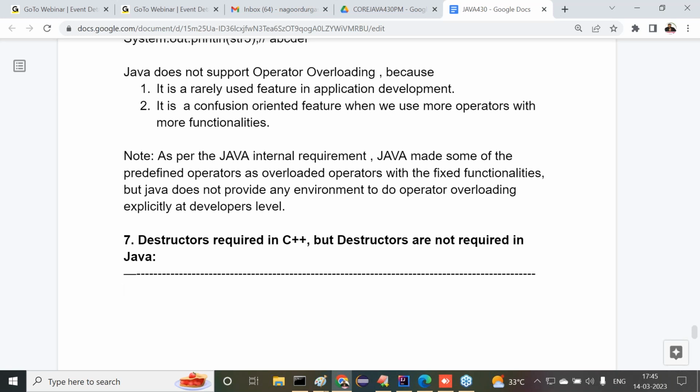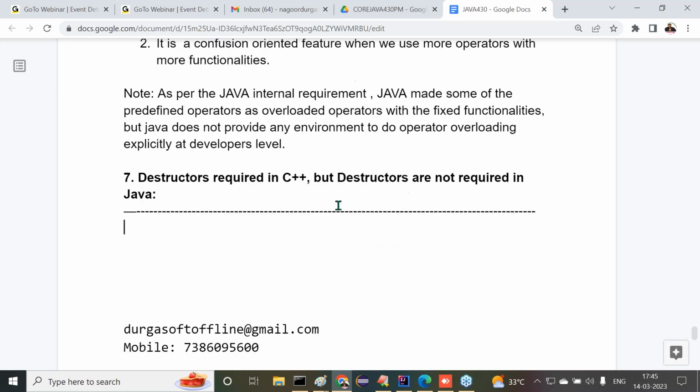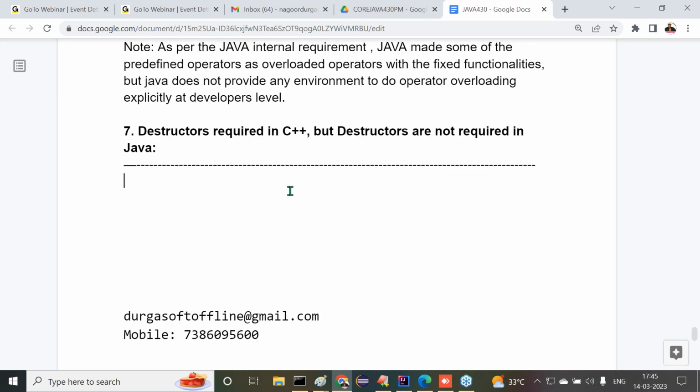Java features topic I will start there. From that point onwards, continuously we are going to talk about Java. There is a deviation there, where I'm going to take the path forward with Java and its content. All right. Now let's understand this content, guys. What is point number 7? Destructors are required in C++, but destructors are not required in Java.